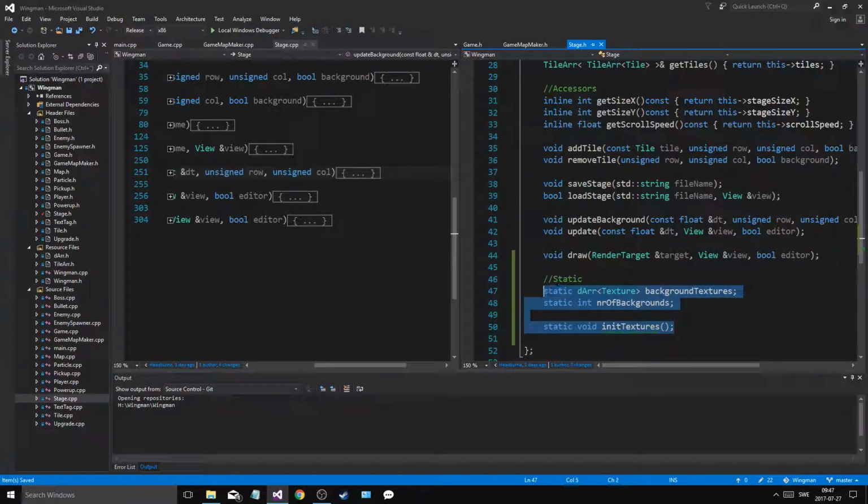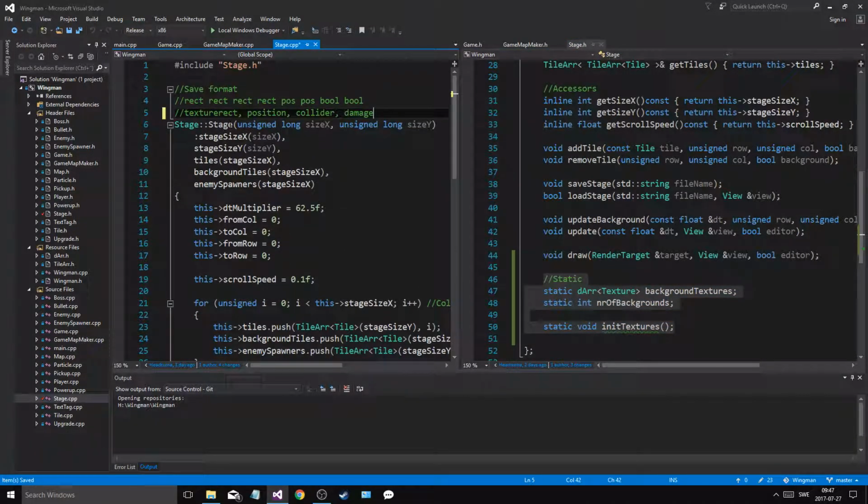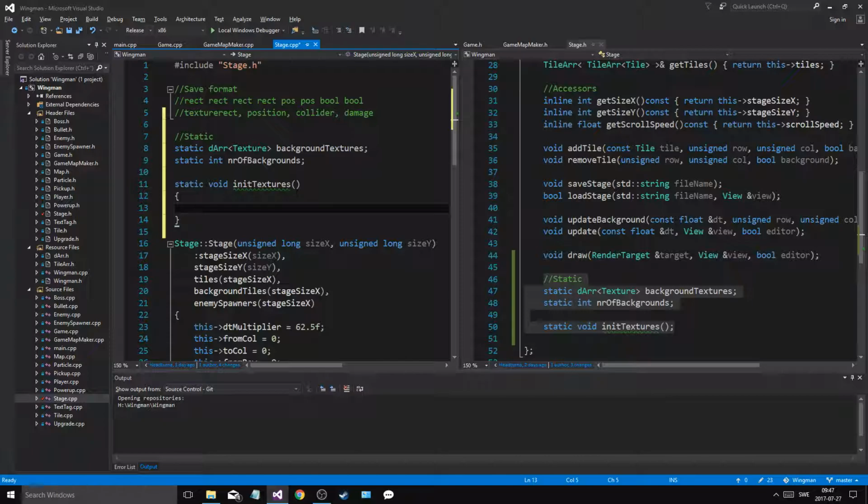So we'll copy all of this, go up into stage, and then right here, static. Okay, and then boom, let me copy this. Since I'm lazy, I always copy paste all different types of stuff. You might also want to do that because it saves a bunch of time. That's all we need to do. Then for some reason this isn't working. Oh wait, that was the reason.